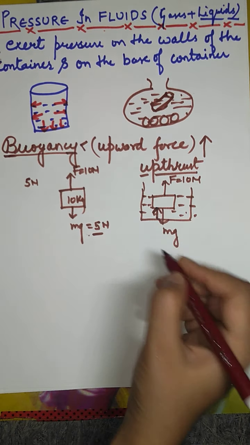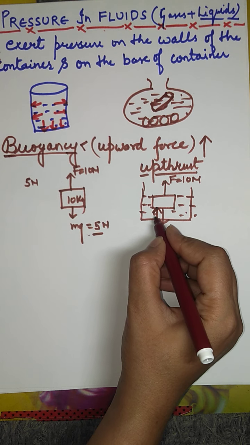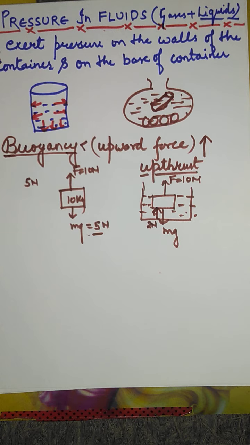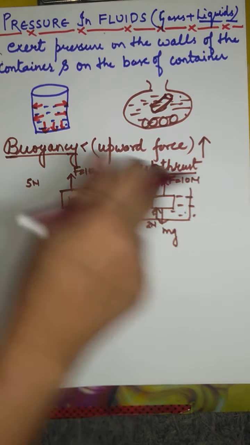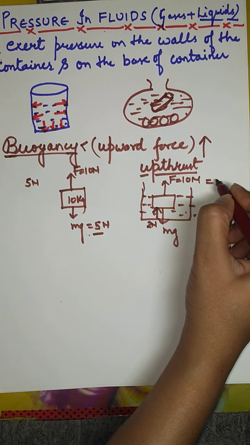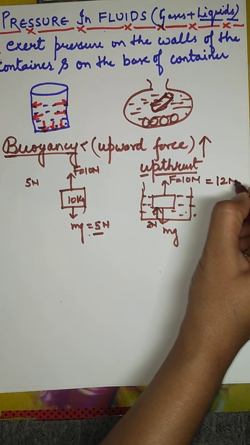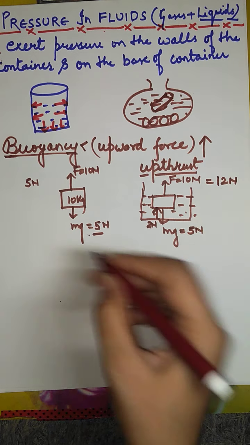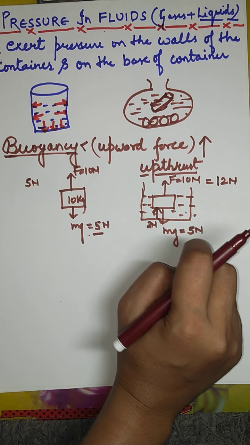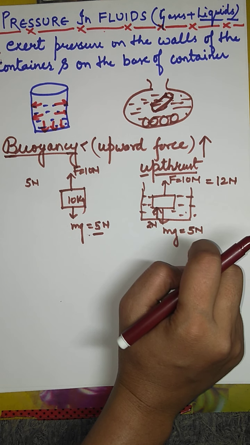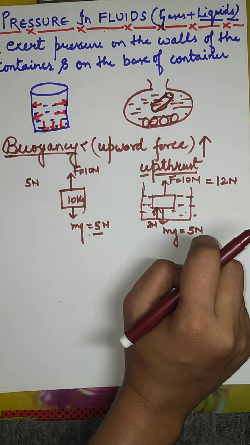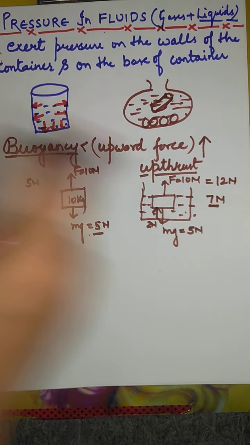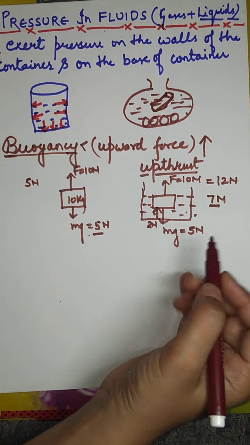So how much force do I get? 12 Newton to hold this box, compared with 5 Newton. So the difference is 7 Newton. So the force by which I am pulling it is greater.